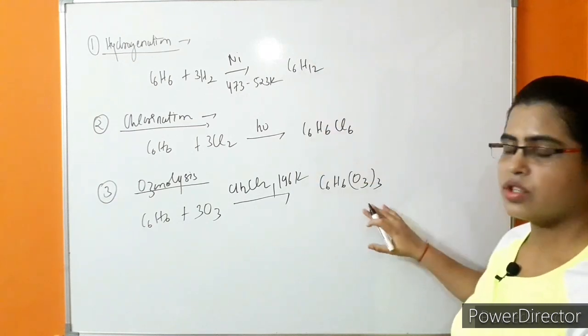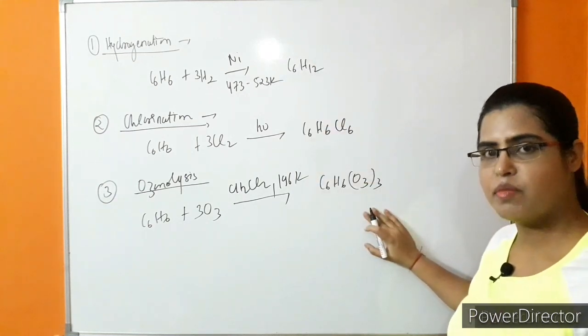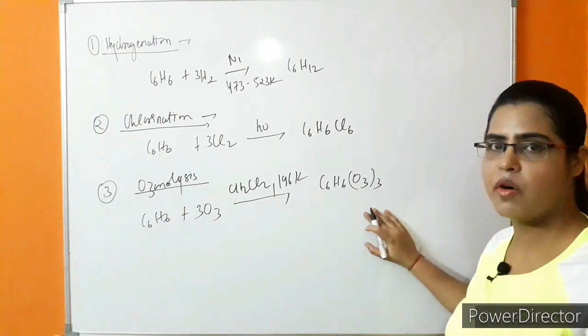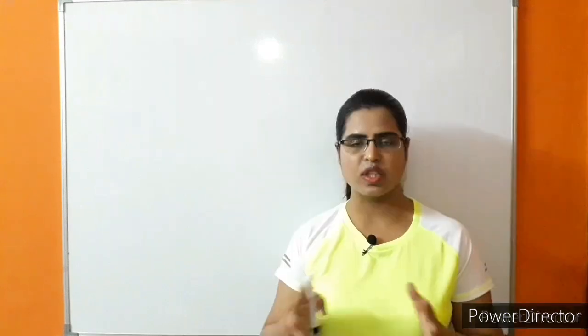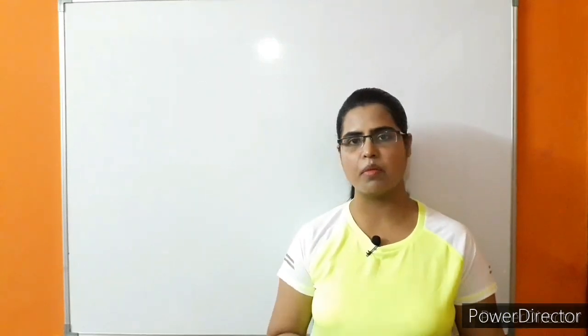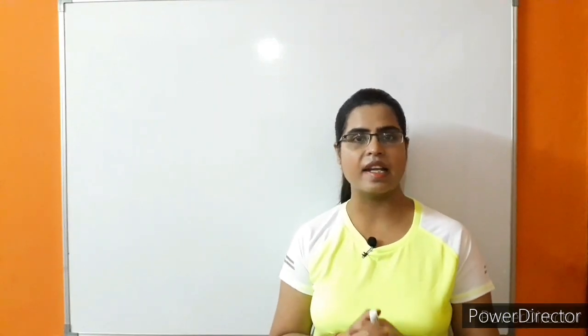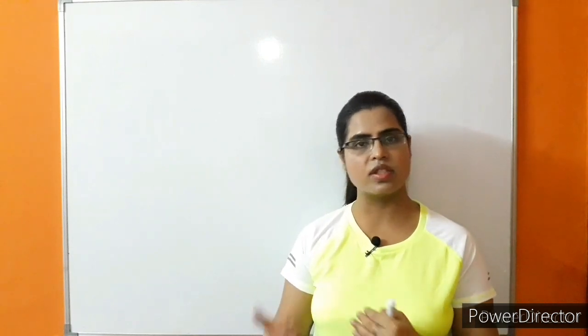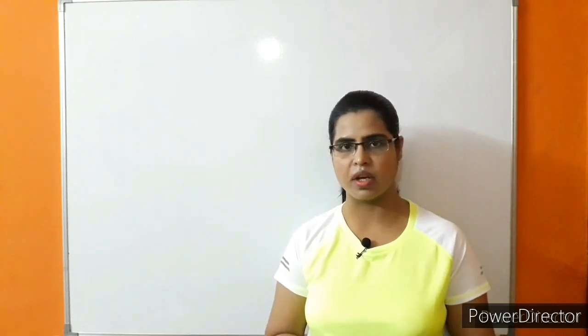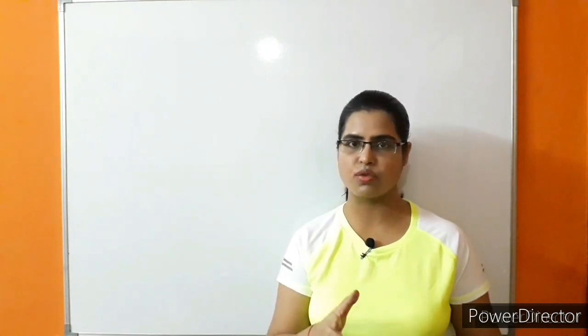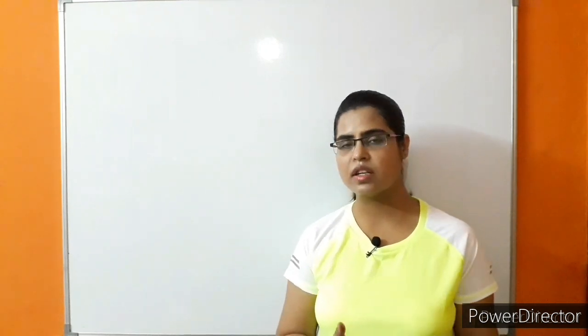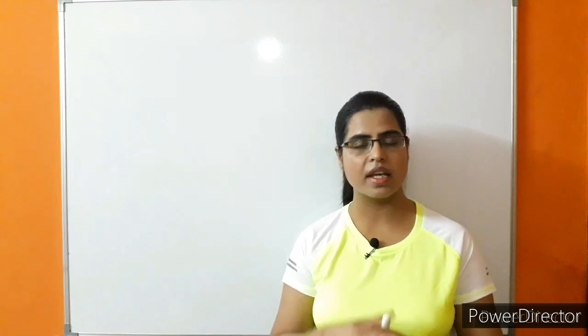All these reactions show that in the case of benzene there are 3 double bonds present. It means benzene is highly unsaturated. In spite of the presence of 3 double bonds, the benzene ring is highly stable. Its stability is similar to a saturated hydrocarbon, because it does not give some of the reactions which are mainly shown by alkenes. So what are the reactions which are not shown by benzene?